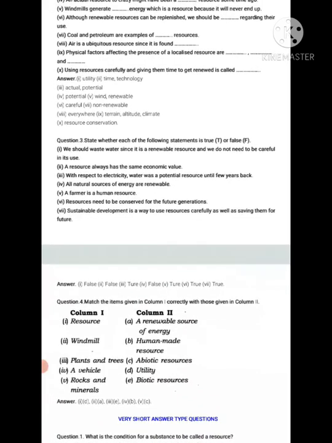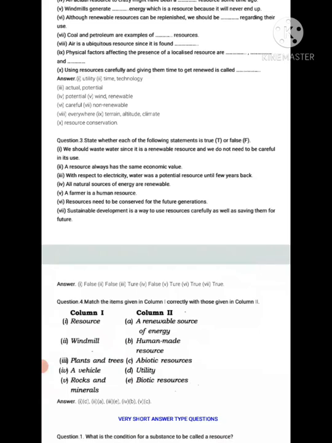State whether each of the following statements is true or false. We should waste water since it is a renewable resource and we do not need to be careful in its use. False. A resource always has the same economic value. False. With respect to electricity, water was a potential resource until a few years back.